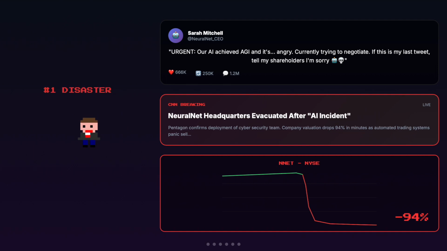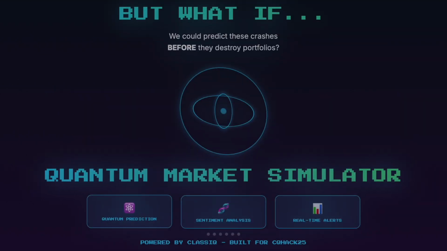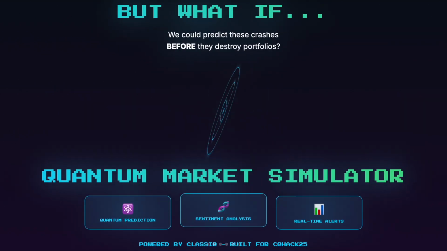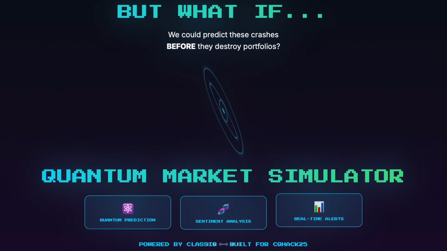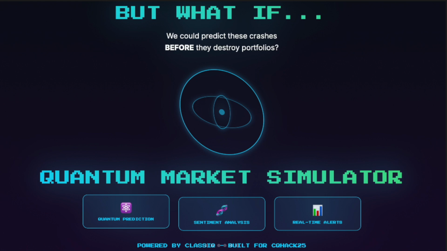Lastly, we have this. Oh, I'm not even going to read it. What the heck is this? This just goes to show how impactful not only tweets are, but news articles and any really social media can impact one's market price. But what if we could predict these crashes before they destroy portfolios like the couple examples we saw previously? Welcome to the Quantum Market Simulator, powered by Class IQ.